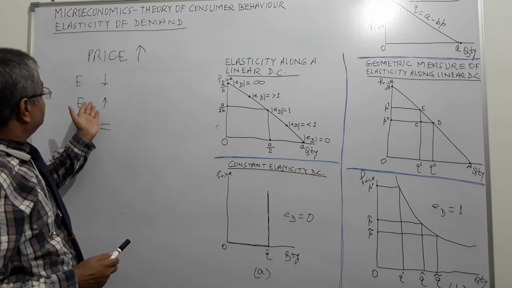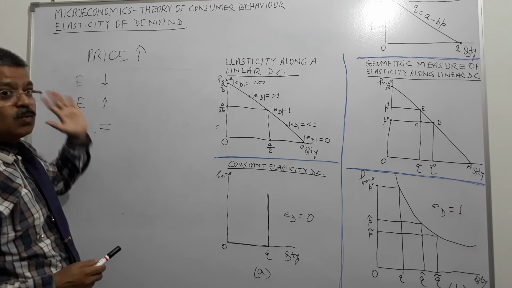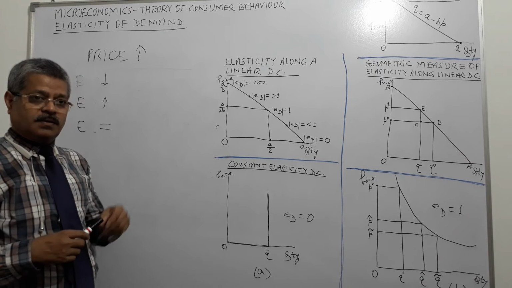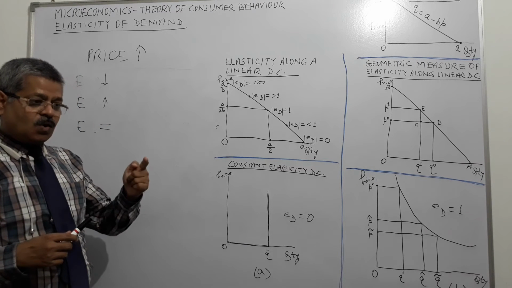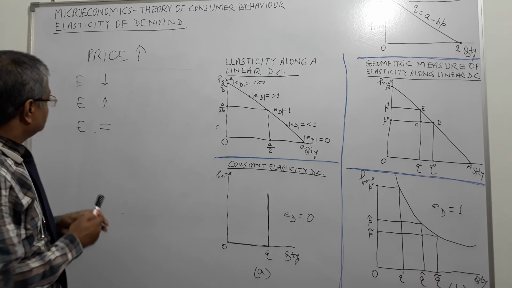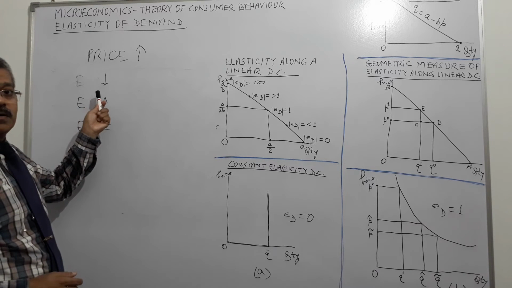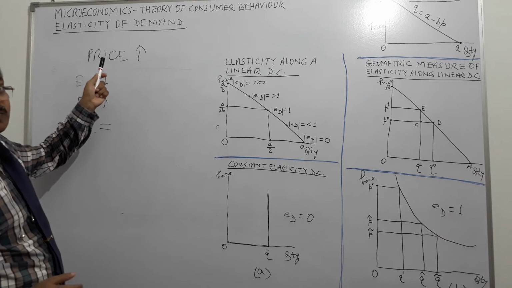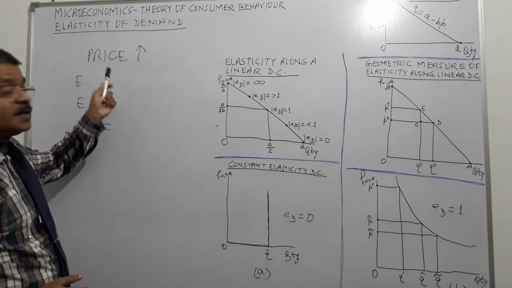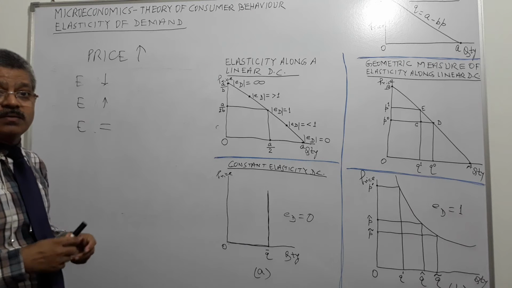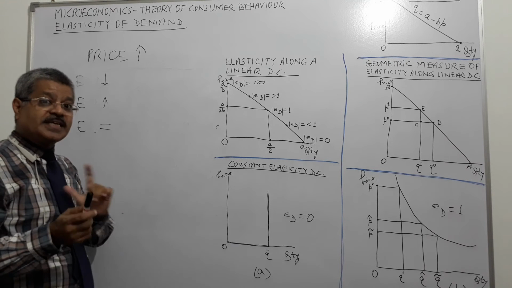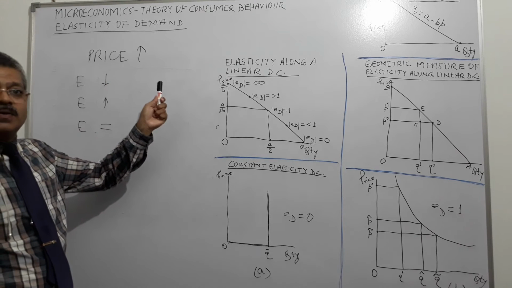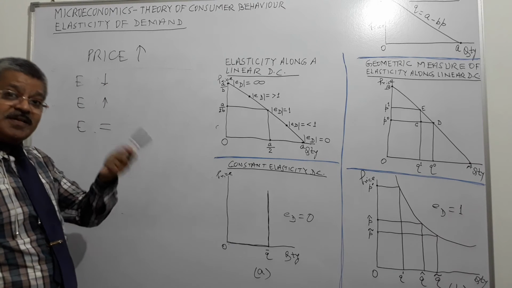When does it come down? If the rate of change in demand is greater than the rate of change in price, then it comes down, means it moves in the opposite direction. Price has gone up, so when will my expenses come down?